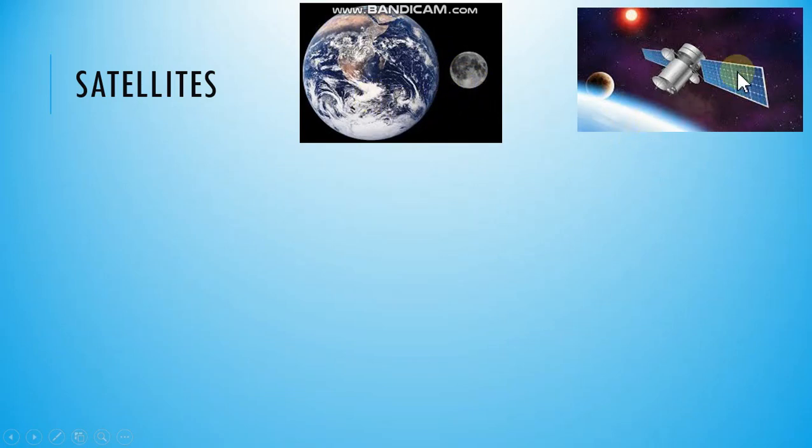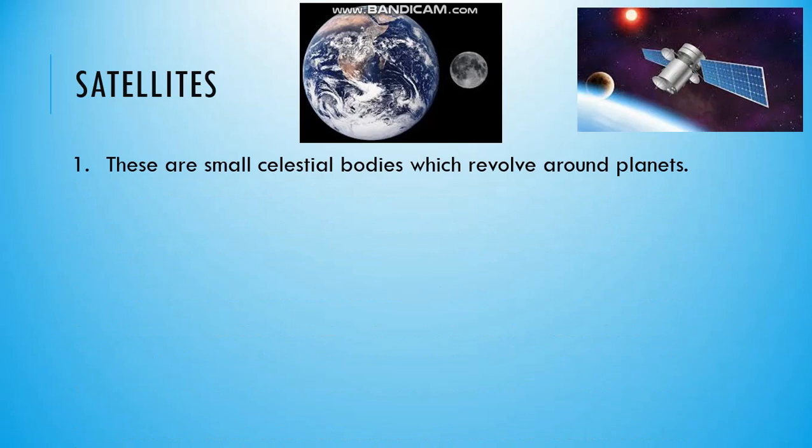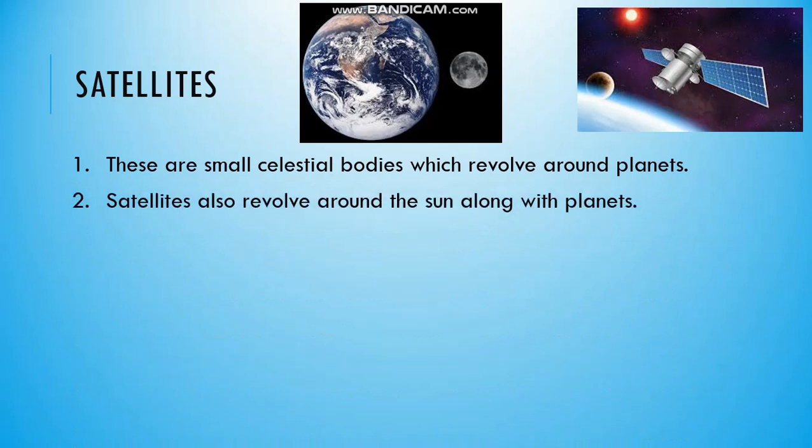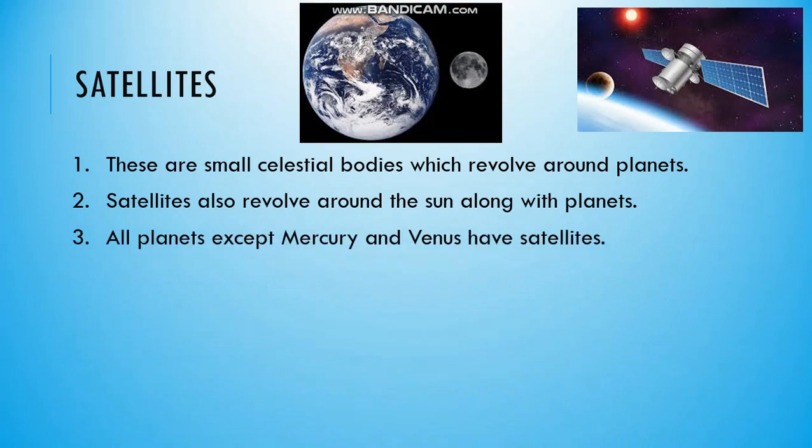Here, this is a man-made satellite. It also revolves around Earth. So there are two categories: natural satellites and man-made satellites. These are small celestial bodies which revolve around planets. Satellites also revolve around the sun along with planets. All planets except Mercury and Venus have satellites. The Moon is the Earth's satellite.